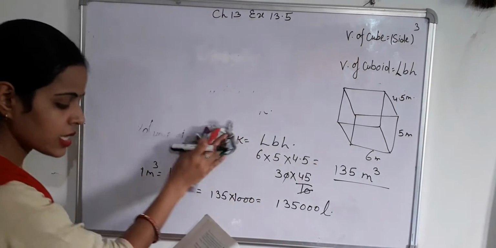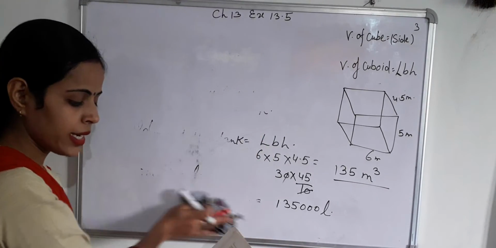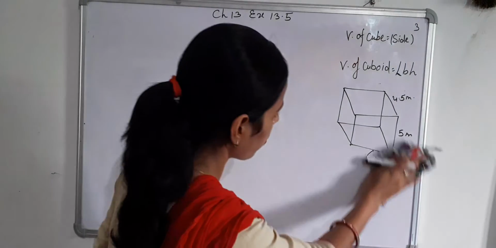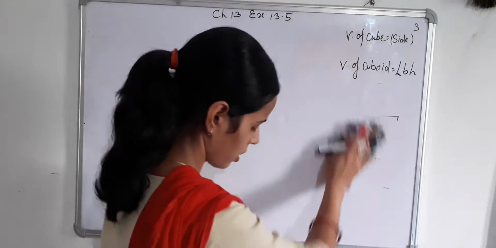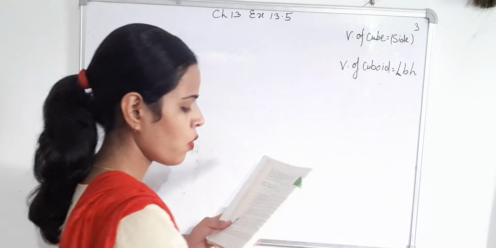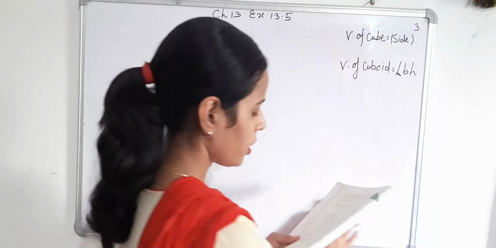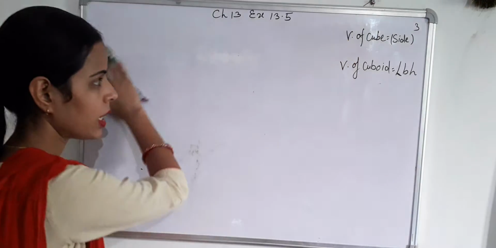Question number third is that a cuboidal vessel is 10 meter long, 8 meter wide. How high must it be made to hold 380 cubic meter of a liquid?